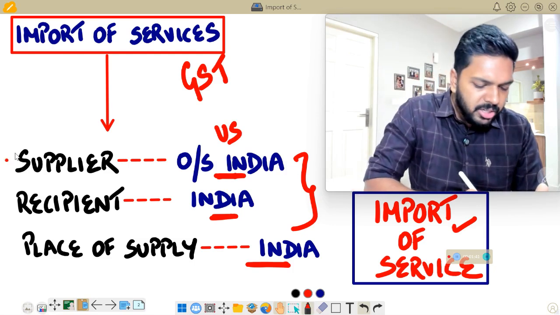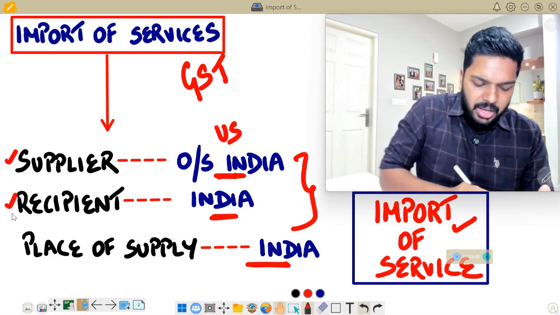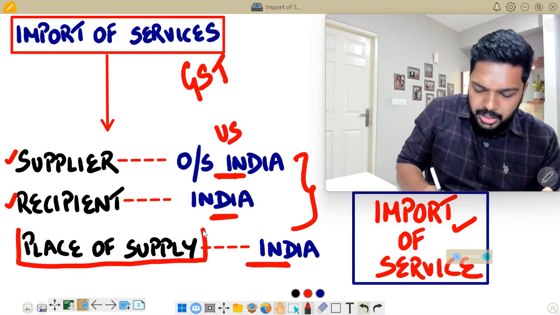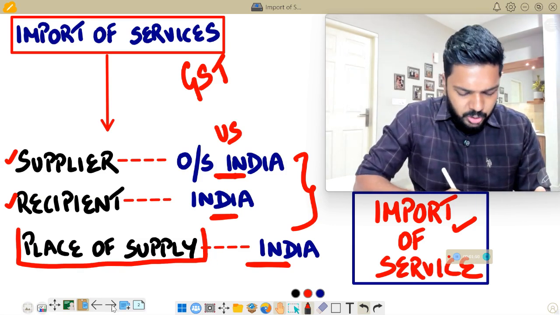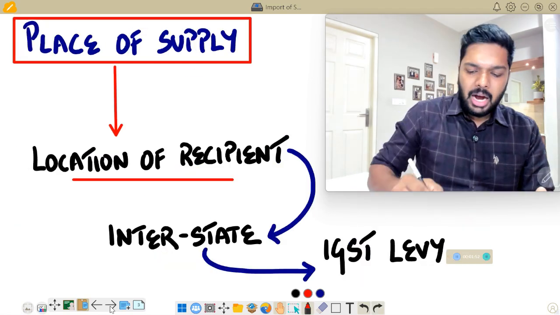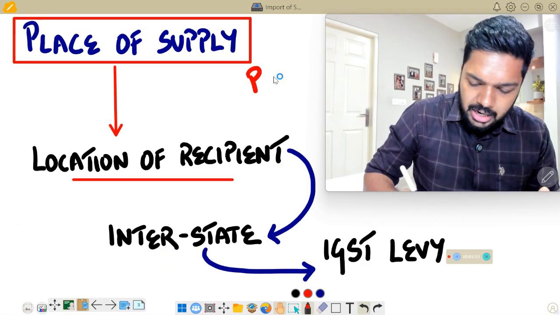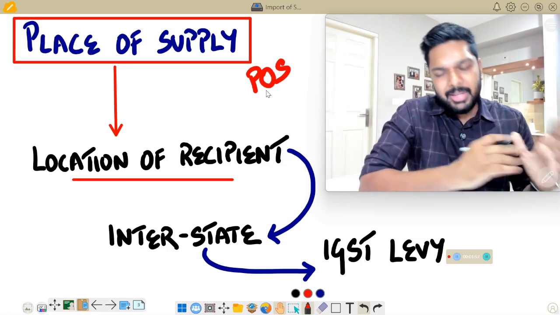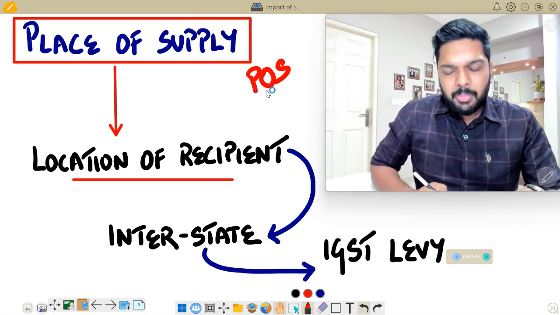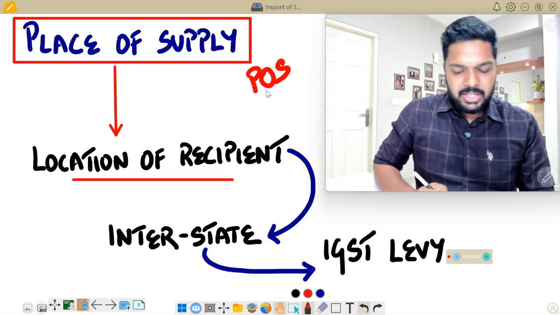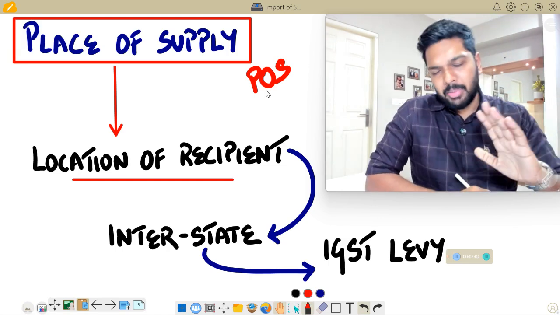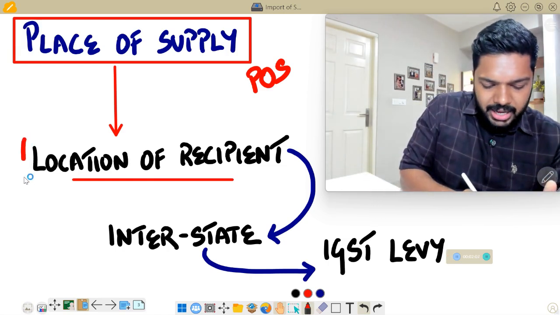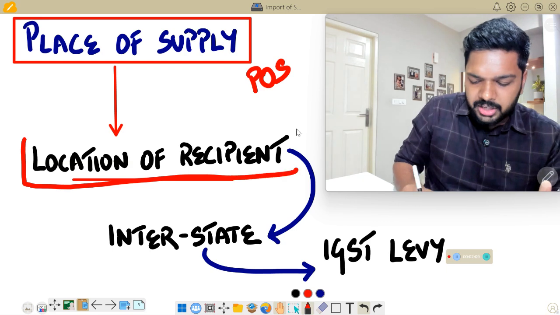Now, supplier is understood, recipient is understood. What do you mean by the place of supply, and when do you say place of supply is in India? So to understand place of supply under GST for import of services, let's take the help of the same example. Place of supply, or POS, in GST: when either the supplier or recipient is outside India, the general rule says that it is always the location of the recipient.